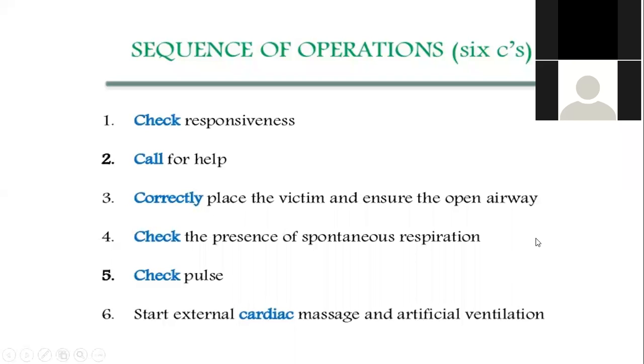So this is the step, 6 step, 6C. The sequence is very important to follow if you are alone. If you have somebody to help you, then you as a doctor perform the cardiac massage first. The rest will be done by the others.